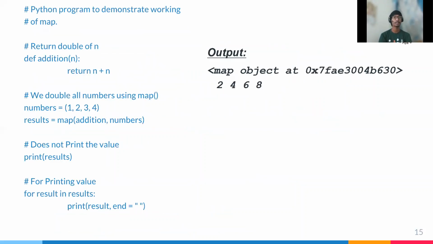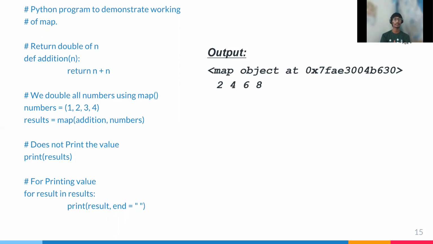For example, taking an example for mapping, let us consider def addition(n) which returns n plus n, where numbers equals 1, 2, 3, 4. The result equals map(addition, numbers), where addition returns n plus n and numbers is a list.